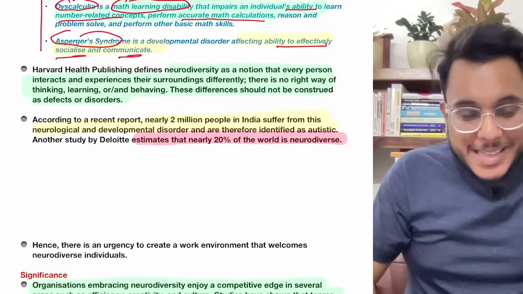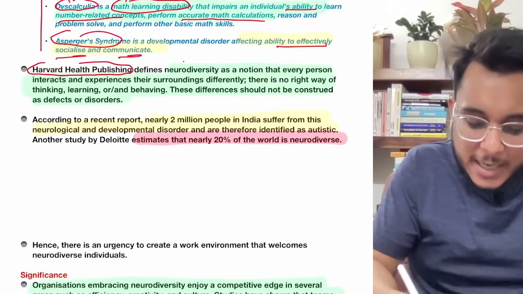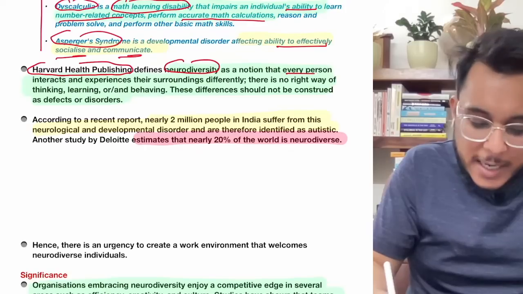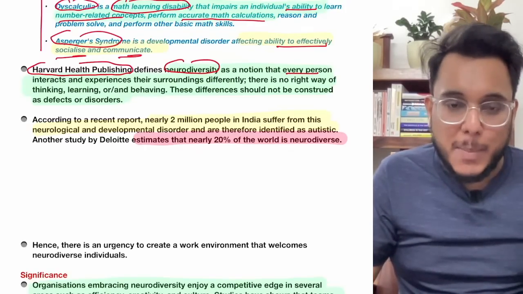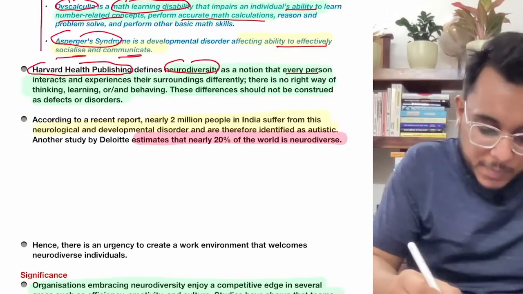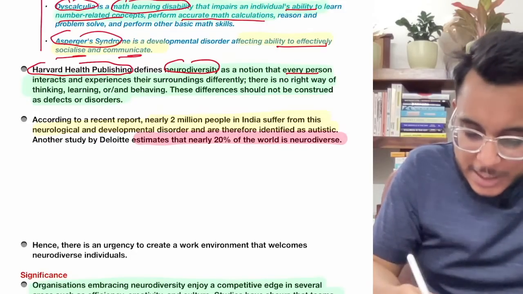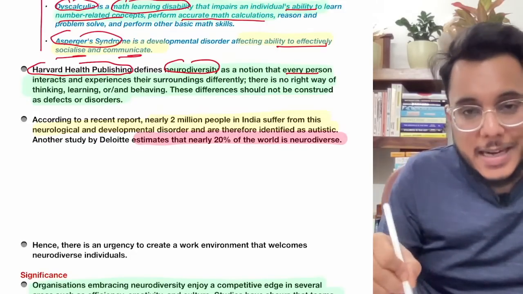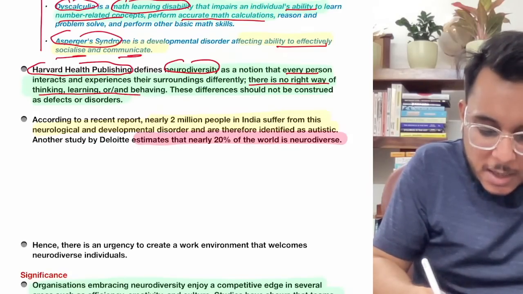Now, according to Harvard Health, neurodiversity is a notion that people have different mental makeups. They should be given the opportunity to interact with other people. There is no one right way of thinking, learning or behaving.